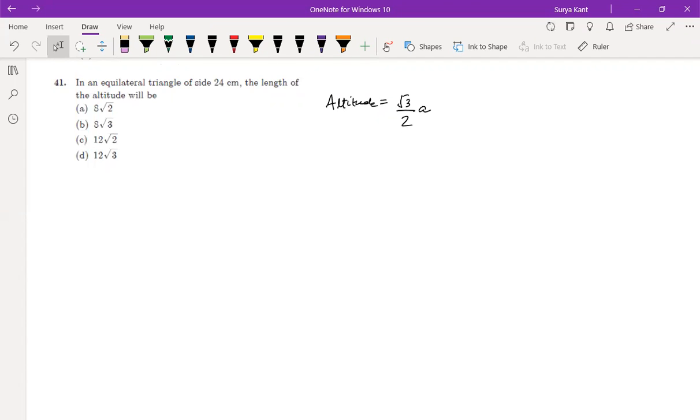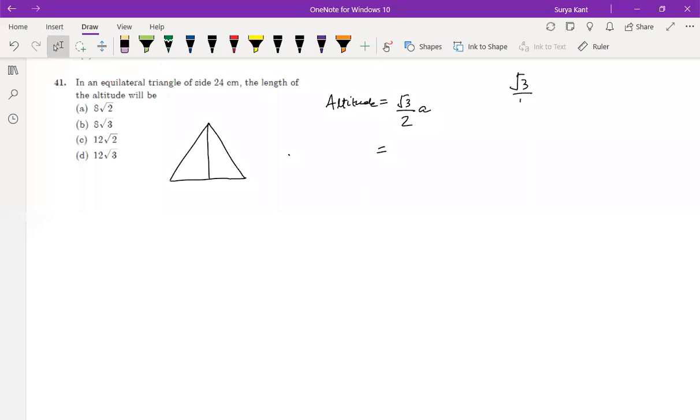You are saying root 3 by 2a. That is root 3a only? No, the formula of the area is root 3 by 4 a square, children.